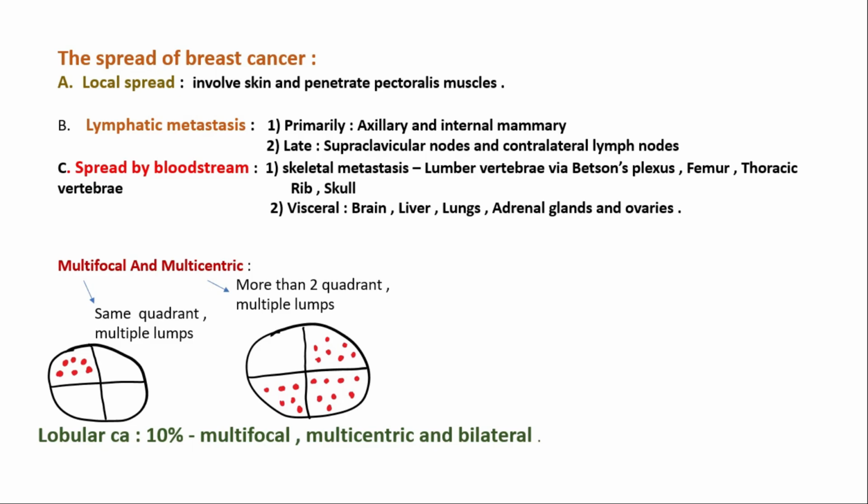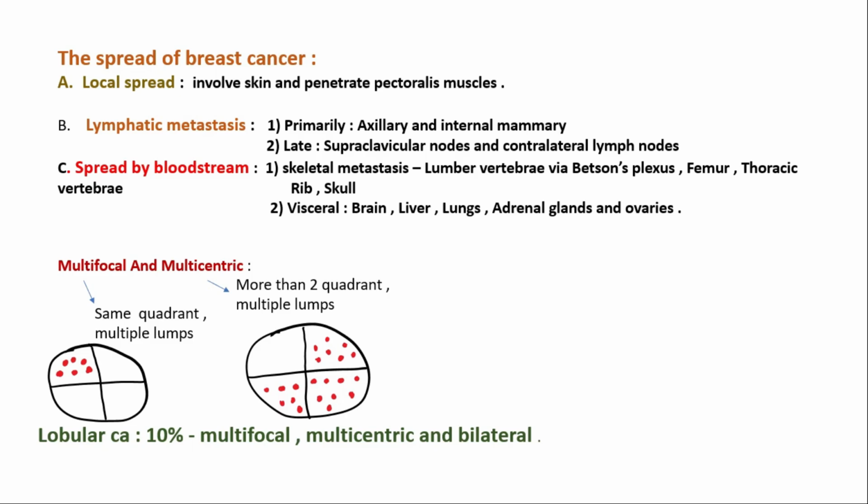Spread by bloodstream: skeletal metastasis occurs mainly in the lumbar vertebra via Batson plexus. Femur, thoracic vertebra, rib and skull are also affected. Visceral metastasis: brain is the most common site, then liver, lungs, adrenal glands and ovaries. Here is a term used to describe multifocal and multicentric lesion. What is multifocal and what is multicentric?